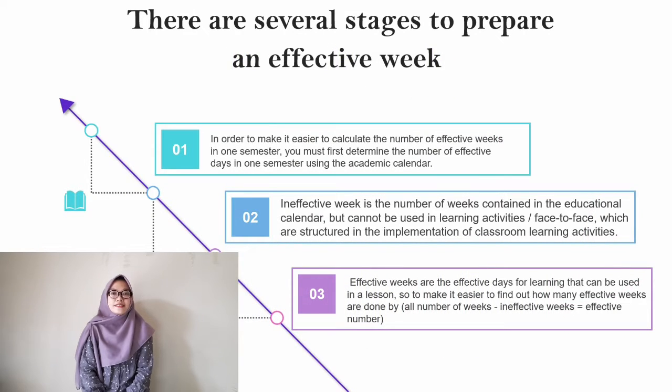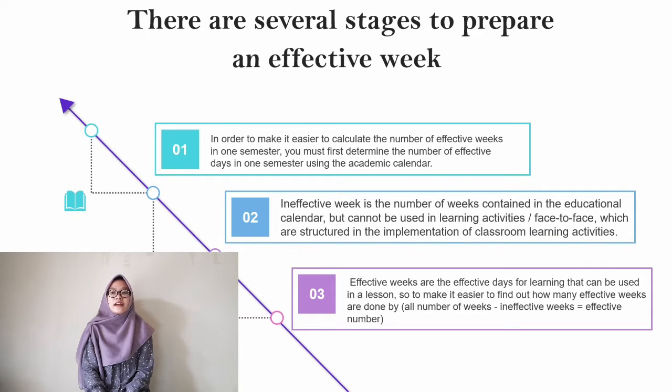The second is the step to make an RPE. Before going deeper into how to make an RPE, it is necessary to know that in the details of the effective weeks, there are several stages to prepare effective weeks, including the first one, in order to make it easier to calculate the number of effective weeks in the semester. You must first determine the number of effective days in one semester using the academic calendar.